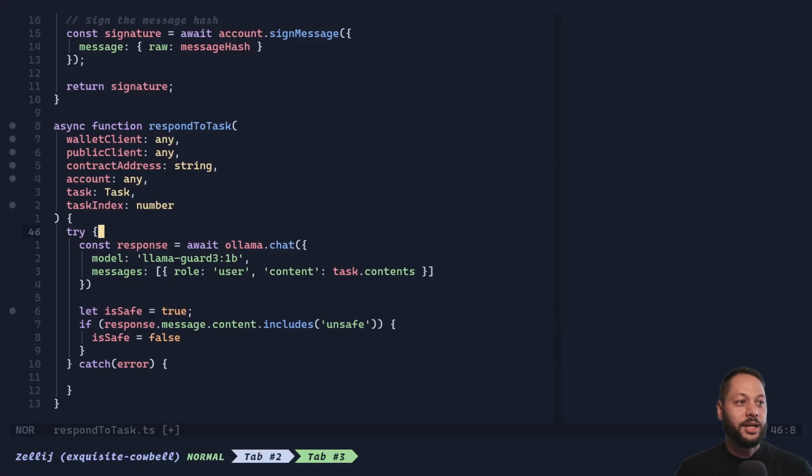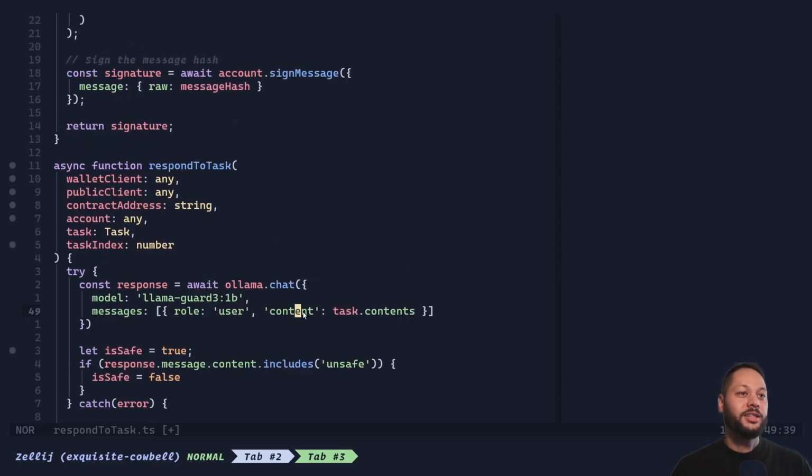So the first step, in a try catch block, we need to actually call our LLM. So we use the Llama client and the chat method to call our Llama Guard 3 model, and pass in a message. If you're familiar with working with OpenAI, you'll know that messages are constructed in a certain way with roles. So in our case, the role is us as a user.